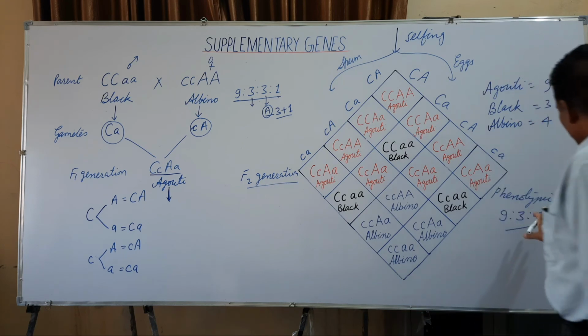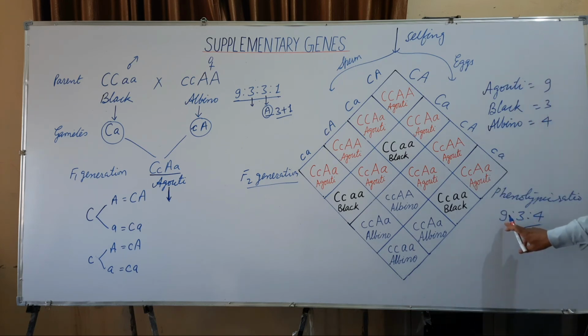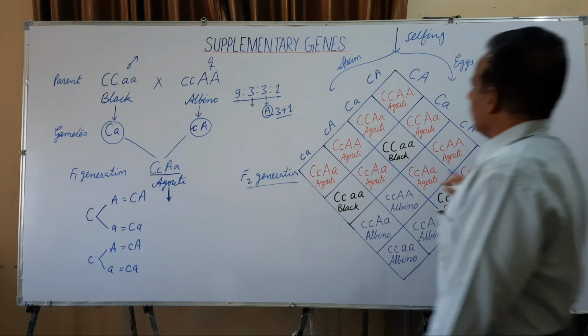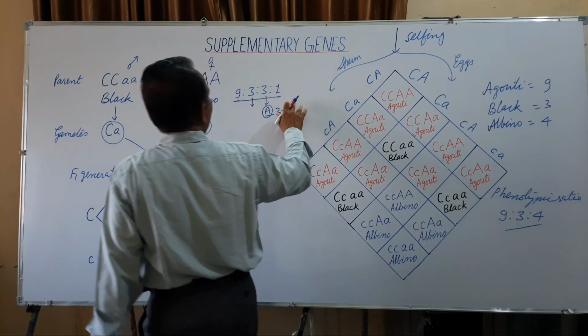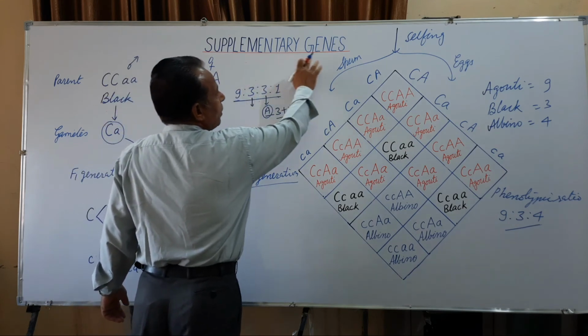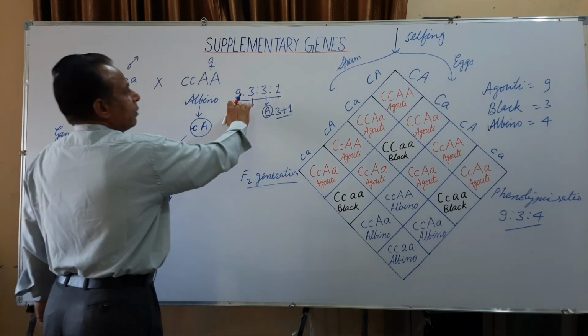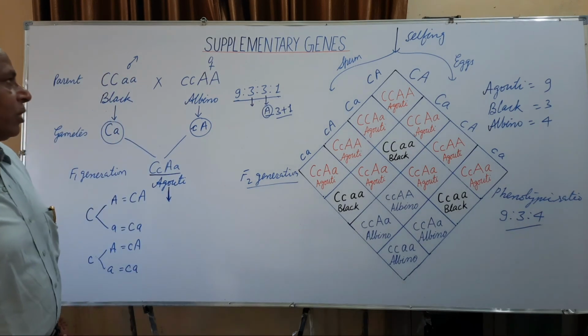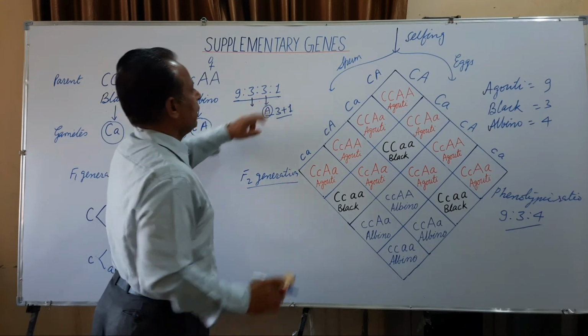So, it is not needed to remember this ratio, that is 9:3:4. We can estimate this ratio from the simple introduction of the supplementary gene by comparing with the Mendelian dihybrid ratio, that is 9:3:1.